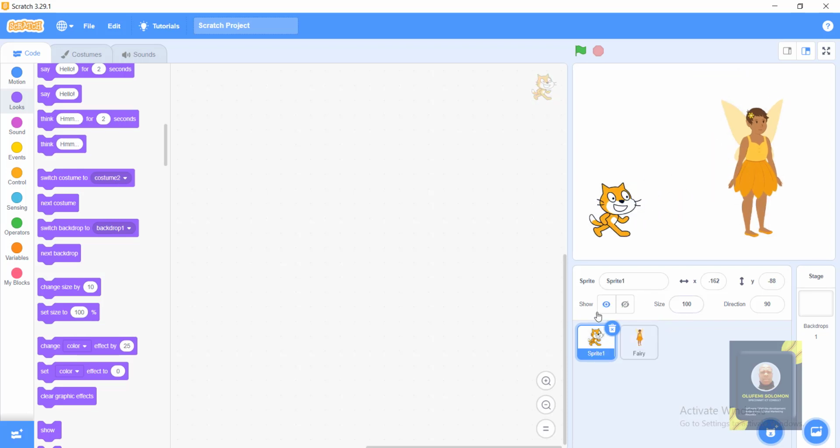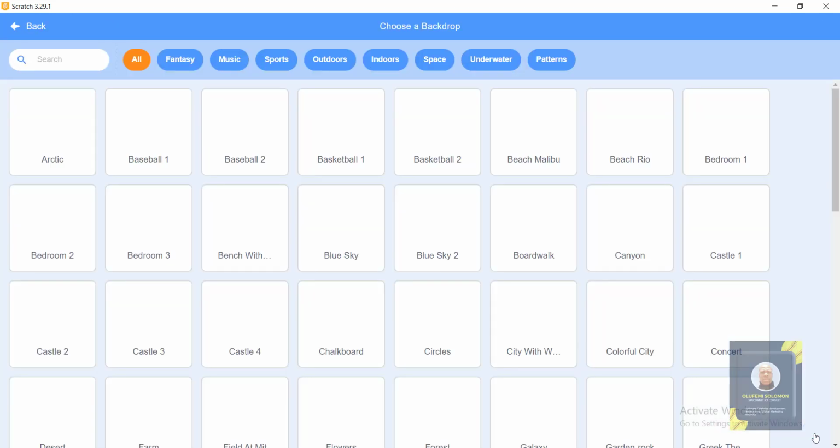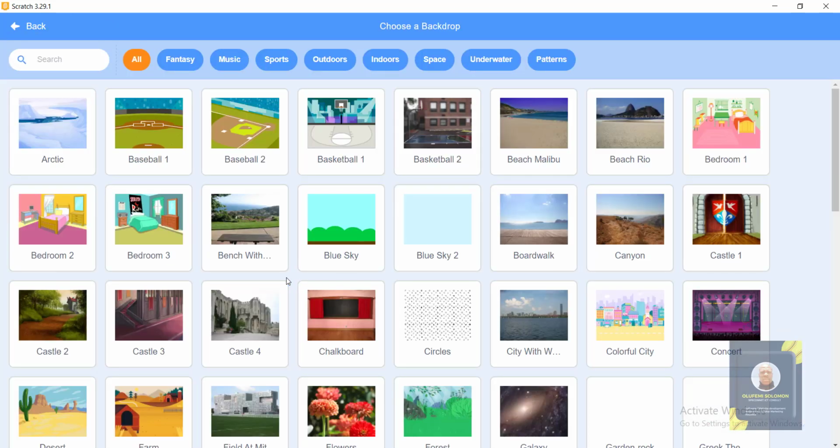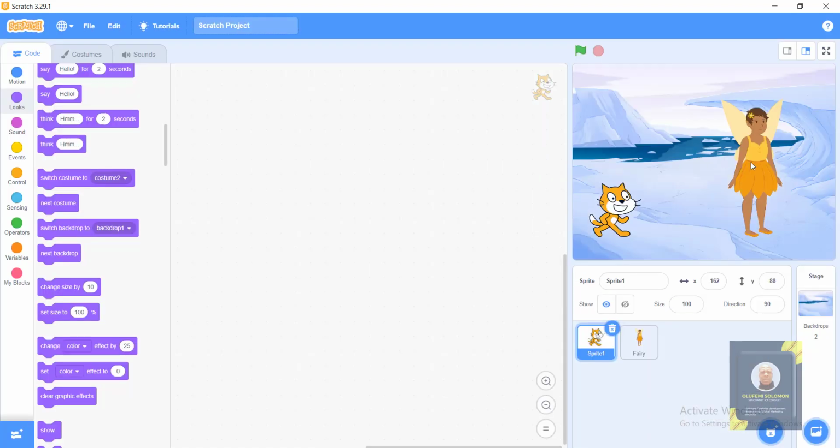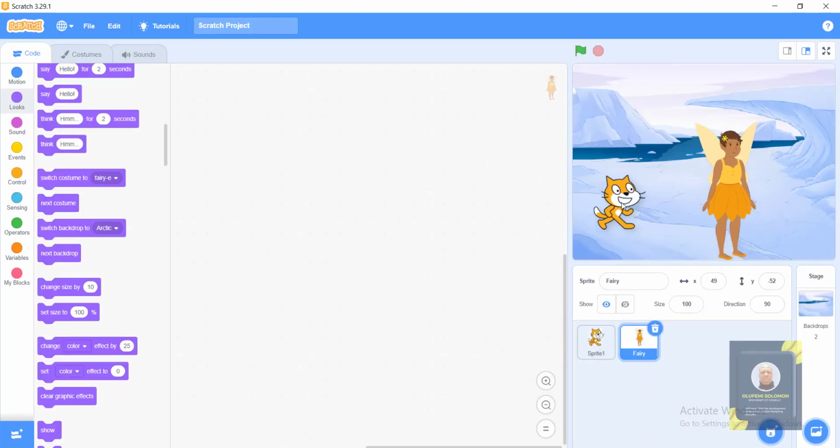So we have two sprites here. Also, if you come to this place, you can choose your background. You can say backdrop as well. Double click, then we have your background. Okay, now how do I animate is the next question. How do I put it live into this cart?